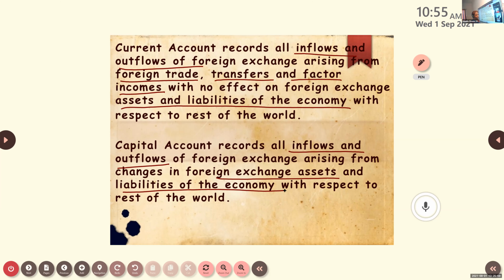Investment from abroad, investment to abroad, investment in other countries, all these come in the capital account. So when we invest in another country, or when other countries invest in our country, that will affect the foreign exchange assets and liabilities. Those things come under the capital account.